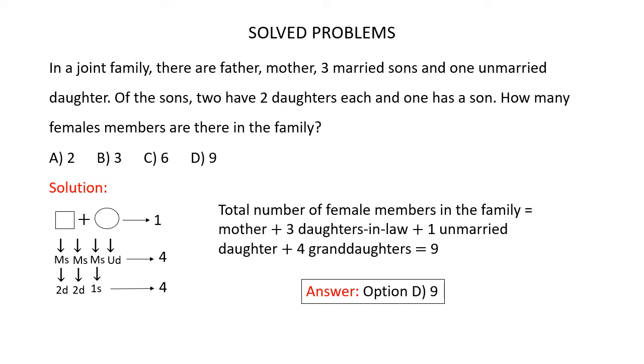Now, two of these sons have two daughters each, and one son has only one son. So, since we are asked to find how many female members are there in the family, we'll consider only the daughters here. So, in this generation, there are four females. So in the first generation, there is one female. In the second generation, there are four females. And in the third generation, there are four females. So the total number of female members in the family is 1 plus 4 plus 4, which is 9. So the correct answer is option D, 9.